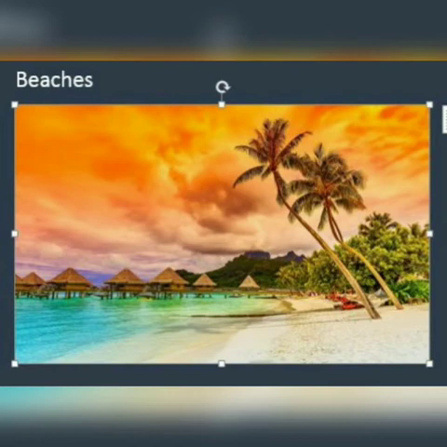Beaches. Beaches are formed when the sea waves deposit eroded materials like sand, pebbles and boulders along the coast.